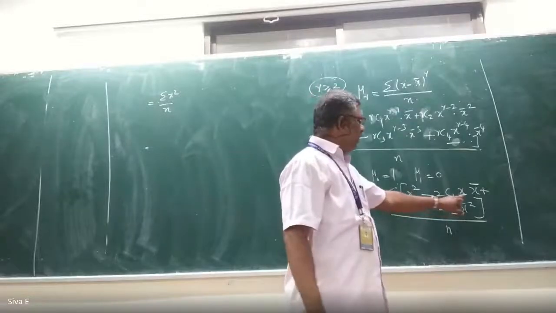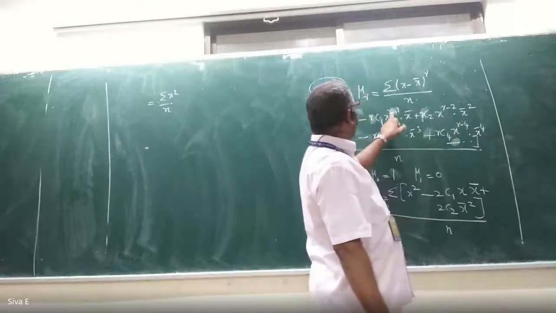So for mu 2, it's rC2 x to the power r minus 2. So if r equals 2, 2 minus 2 is 0. So x to the power 0, won't it be 1? So here it will be 2C1 x bar.